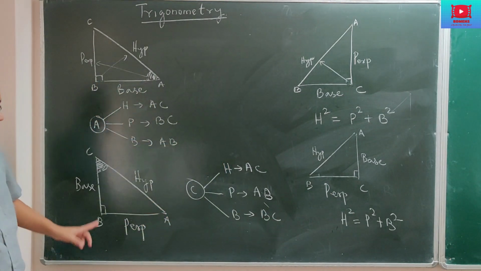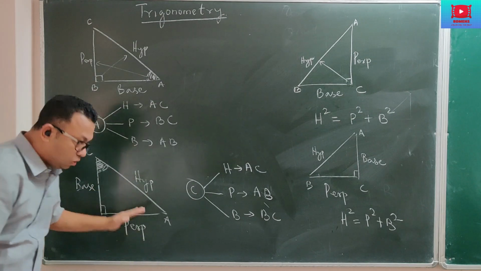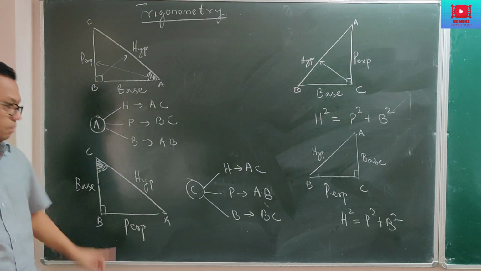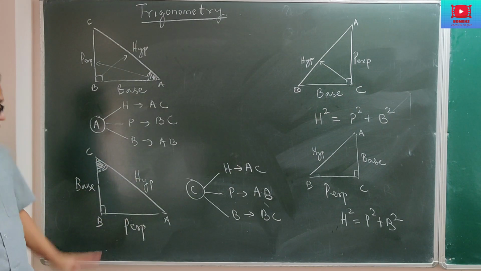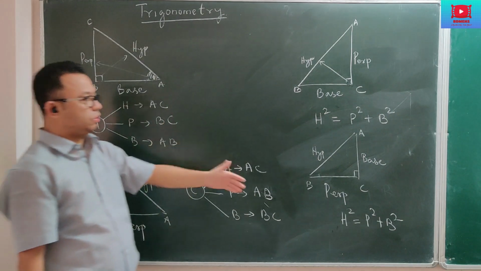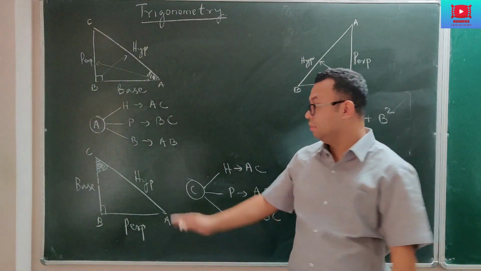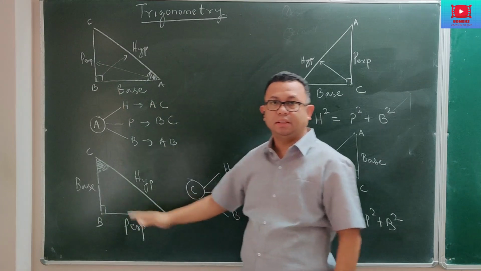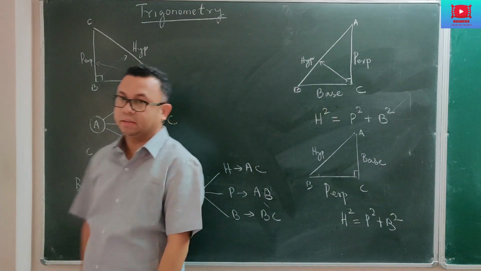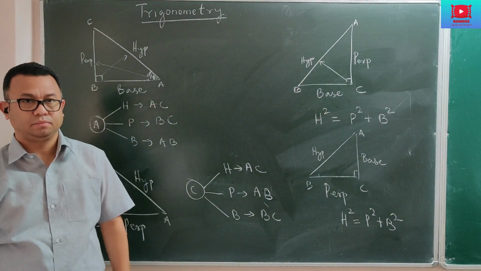Now please note that base doesn't mean that it should always be the lower side. Base, as you can see, can be up also. It can be in this fashion also. Usually in Pythagoras theorem, the lower one is always the base. But here, as the angle of reference has changed, our perpendicular and base have also changed.